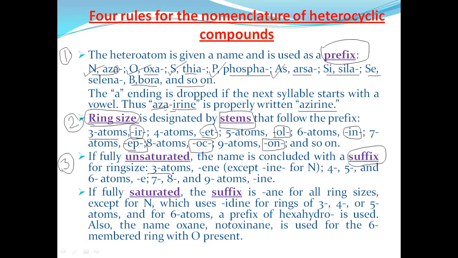If the ring size is 3 atoms, then ene is written, except for nitrogen. If nitrogen is in a 3-member ring, then ine is used instead.